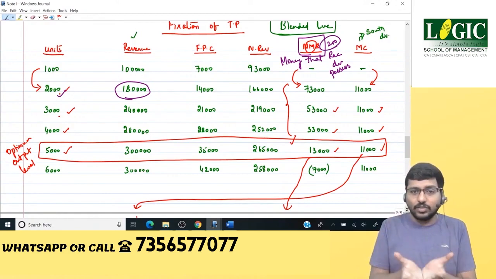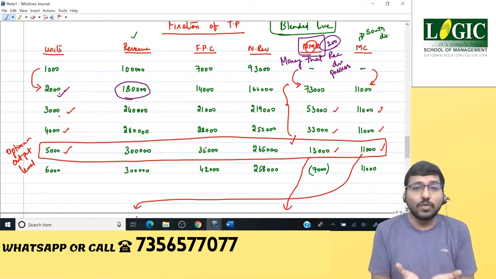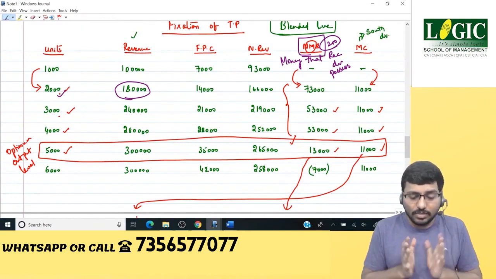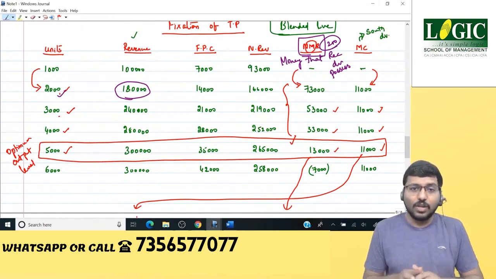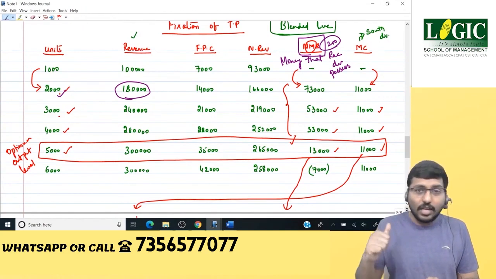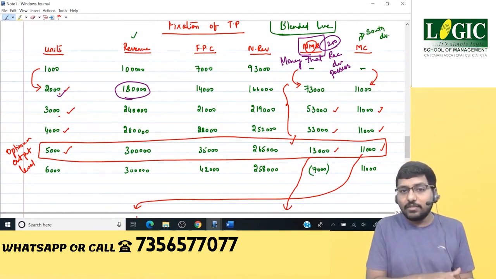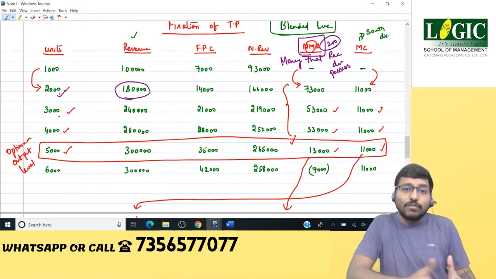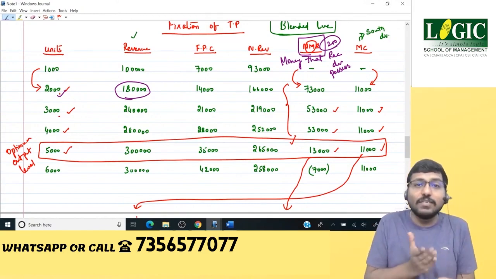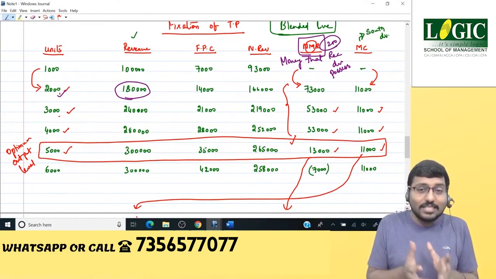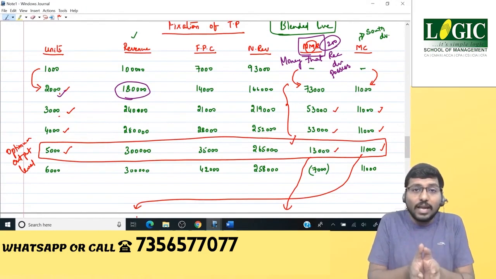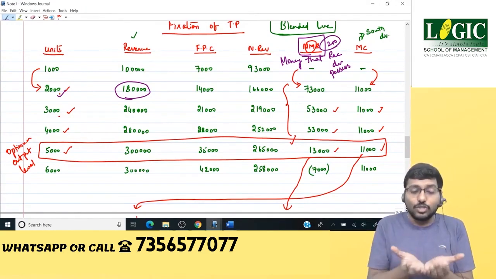How much I've got right now? 1,66,000. In the previous level, that is 1,000 units level, I already have 93 with me. So how much is the extra cash that I've got? 73. So 73 is the extra cash that I've got to buy the extra number of units. You understand the point? So the money that I've got is nothing but 73 with me.